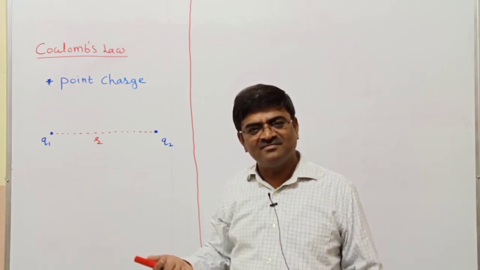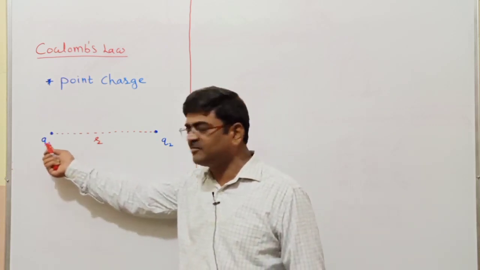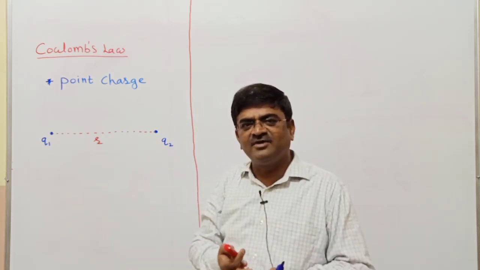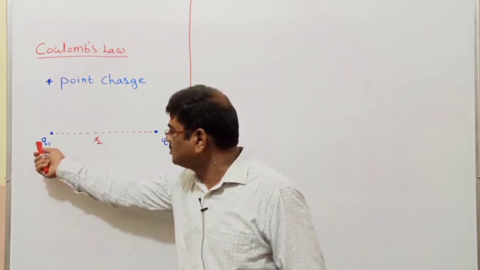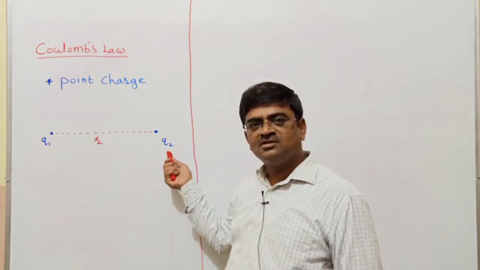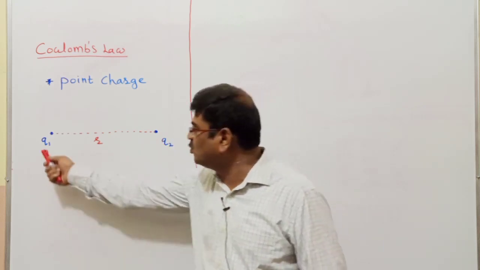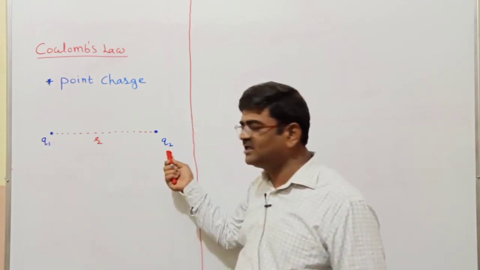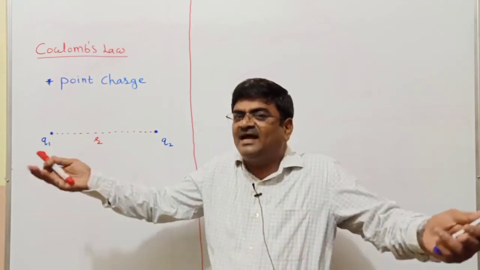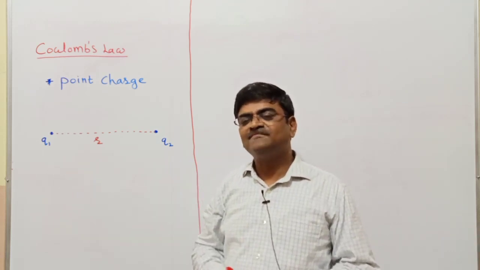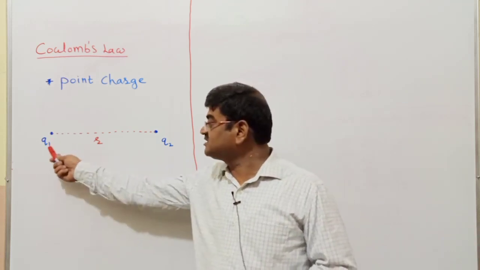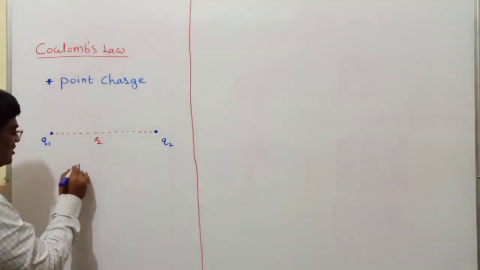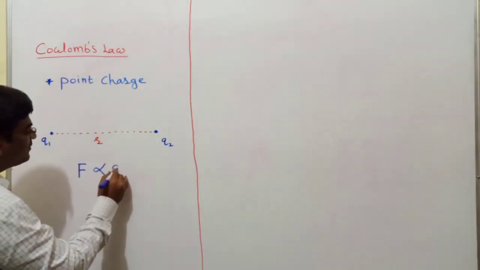And irrespective of nature, only magnitude: what is the magnitude of Q1 and Q2? Coulomb did different trials, using the trial and error method. He took Q1 more, Q2 more, and calculated the force. He took Q1 less, Q2 less, and calculated the force. He took Q1 more, Q2 less, and calculated the force with the different trials. What was his observation? Coulomb found that the force of attraction or repulsion between these two charges is directly proportional to